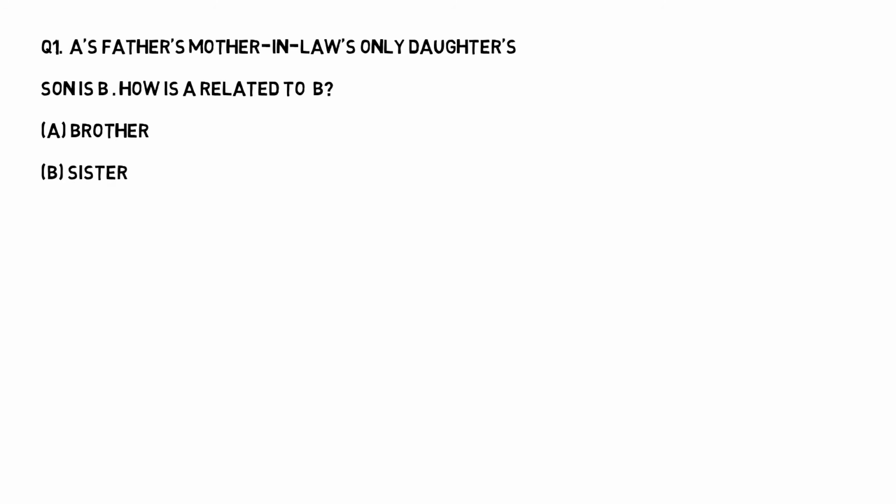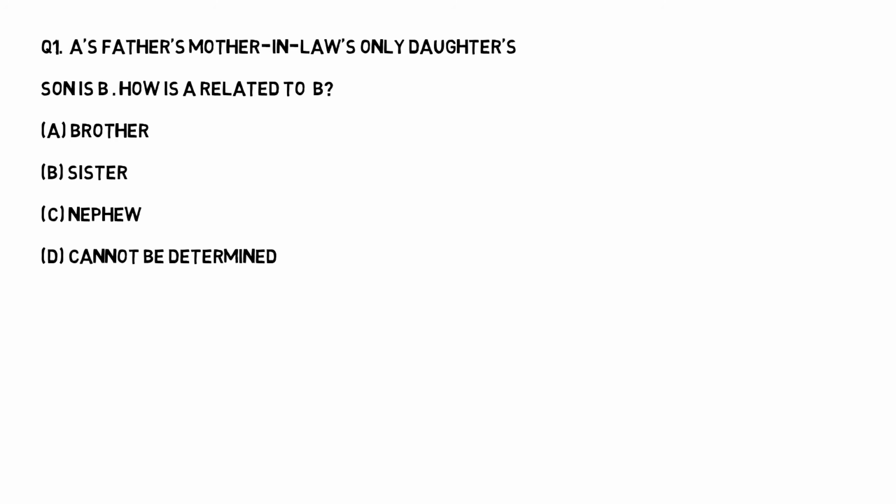So we'll go to question number 1. A's father's mother-in-law's only daughter's son is B. How is A related to B? A to B. Please understand the question: A to B, not B to A. That is very important. Who to whom? Right. So we'll just leave this A.